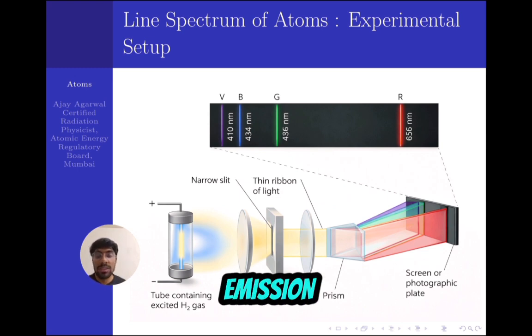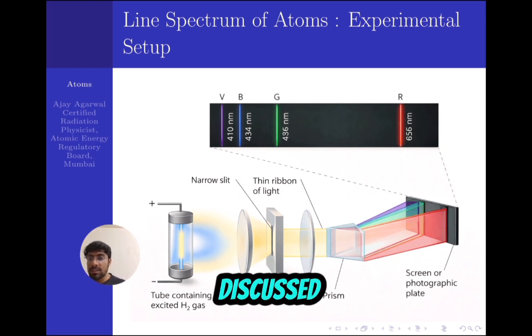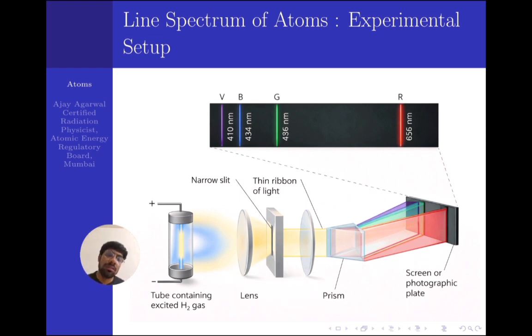This is an emission spectrum, and this series corresponds to the Balmer series, with transitions happening to the second level, n equals 2. This will be discussed later. These are the wavelengths that correspond to the Balmer series. So each atom shows these line spectra.